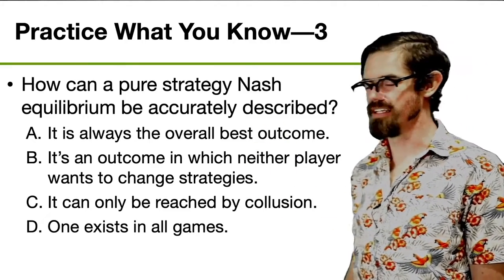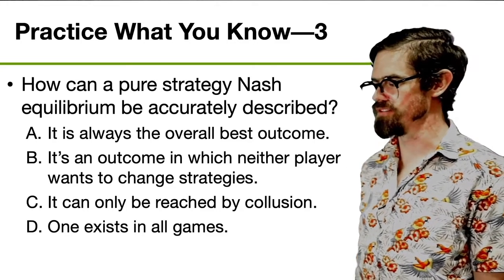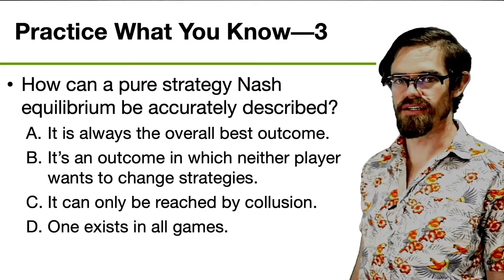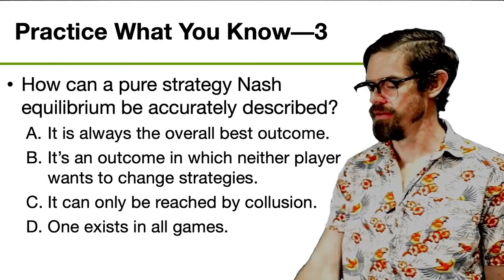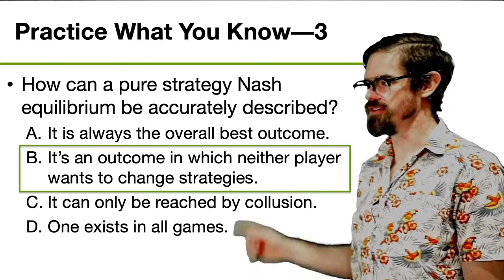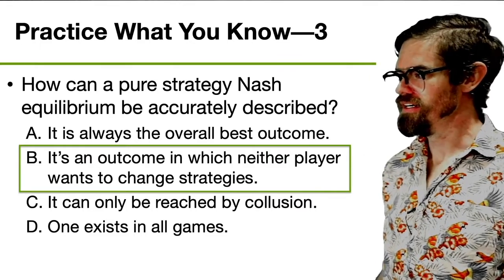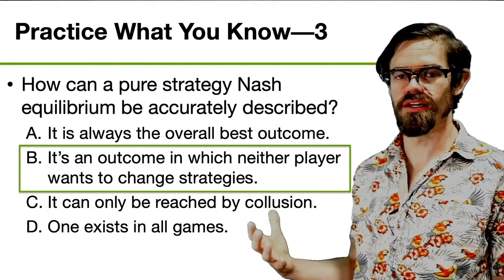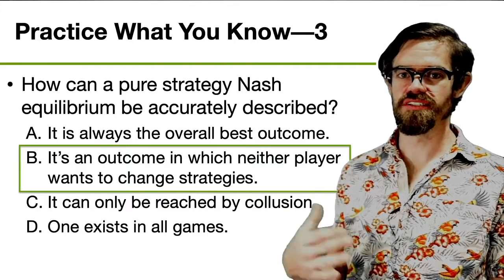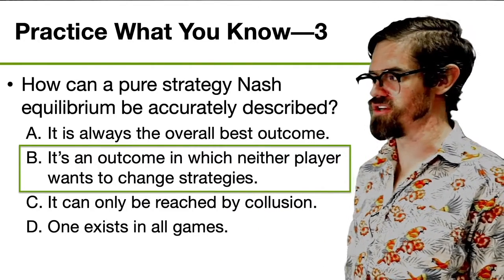You don't really need that to answer this question, but take a moment, pause the video if you need to, and come back for the correct answer. Okay, so hopefully after thinking about it for a second, you realize the correct answer was B. Recall that a Nash equilibrium is one in which neither player has an incentive to deviate or change their strategy.